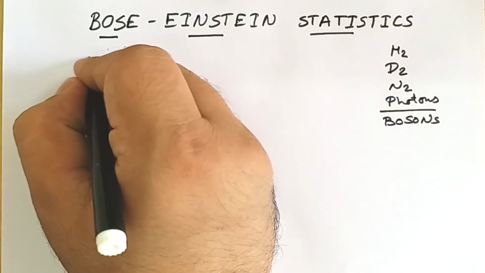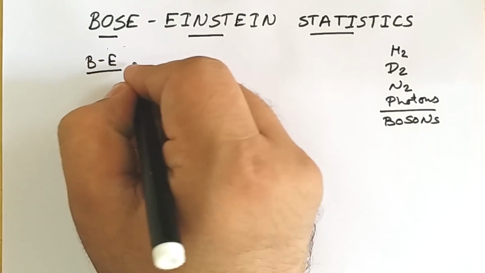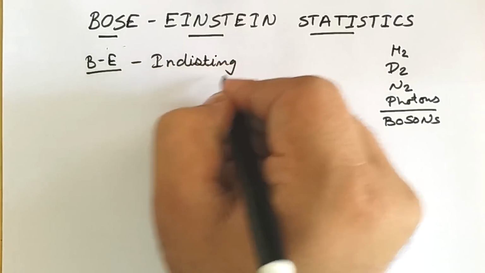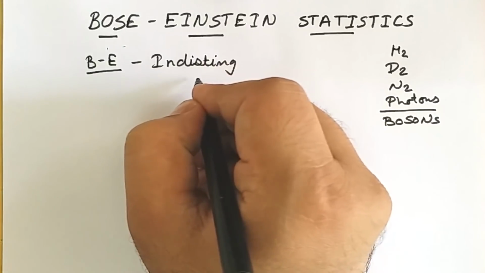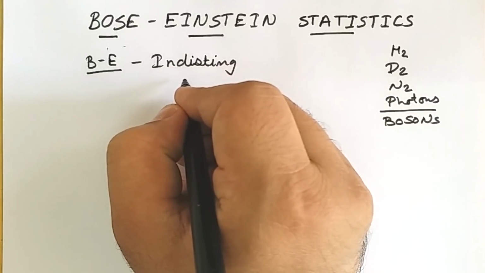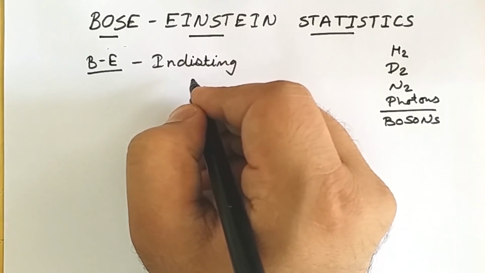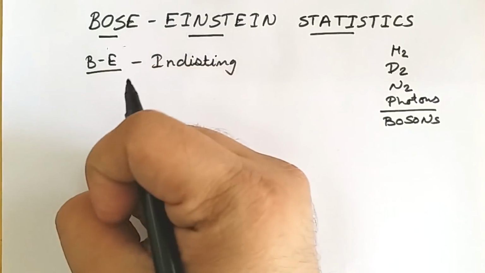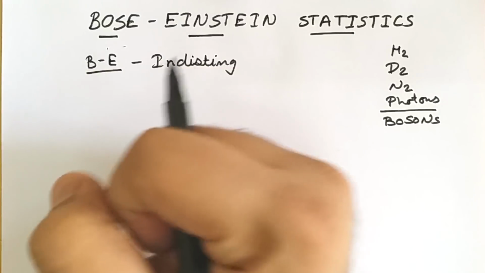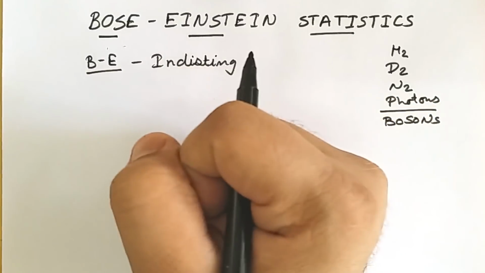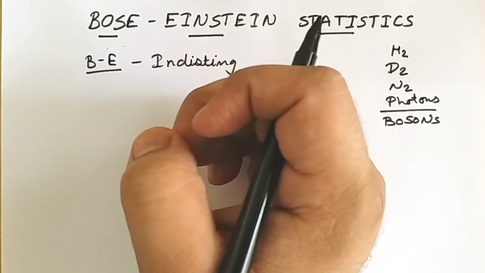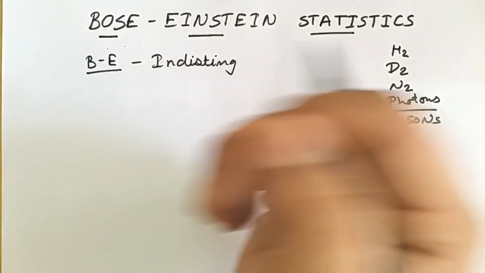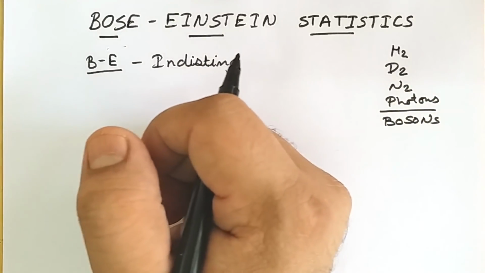But in Bose-Einstein statistics, we are considering that the particles are indistinguishable. When the particles are indistinguishable and we change the position of a particle, no new microstate will arise. Suppose a particle is sitting in energy level 1, and I take that particle and put it in energy level 5, 10, or 15, any energy level. As the particles are identical, no change in the microstate arises, and hence there won't be any complexion in the system.